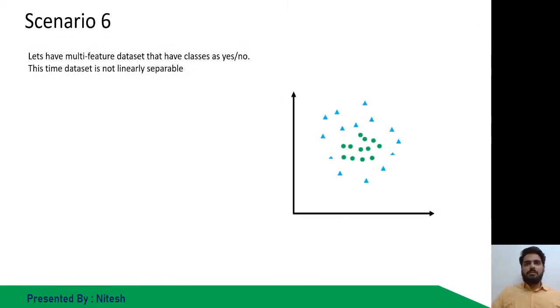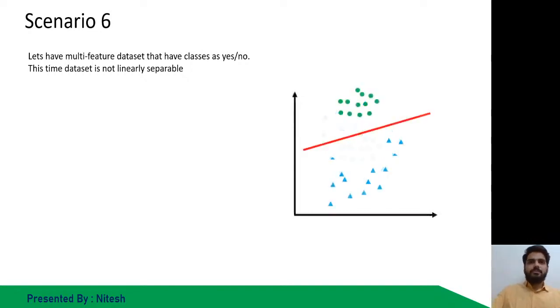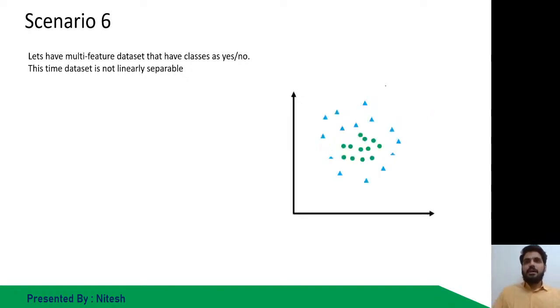The last scenario, this one. Once this type of situation comes up, you are not able to separate one class from another class. So it is not linearly separable. Right now, they are not linearly separable.